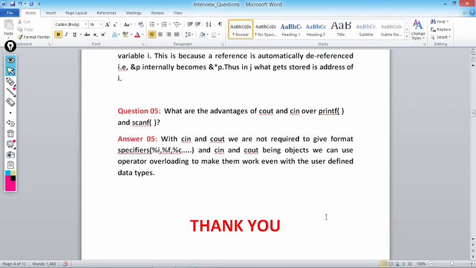Now suppose in C, we are creating a structure. What are structures? Structures are user defined data types. After declaring the structure, we are creating a structure variable struct s. Now is there a way to display s using printf, or is there a way to scan s using scanf? It is not possible. But C++ supports operator overloading. With the help of operator overloading, we can overload the less than and greater than operators, and we will teach the compiler how to scan and print the user defined data type.